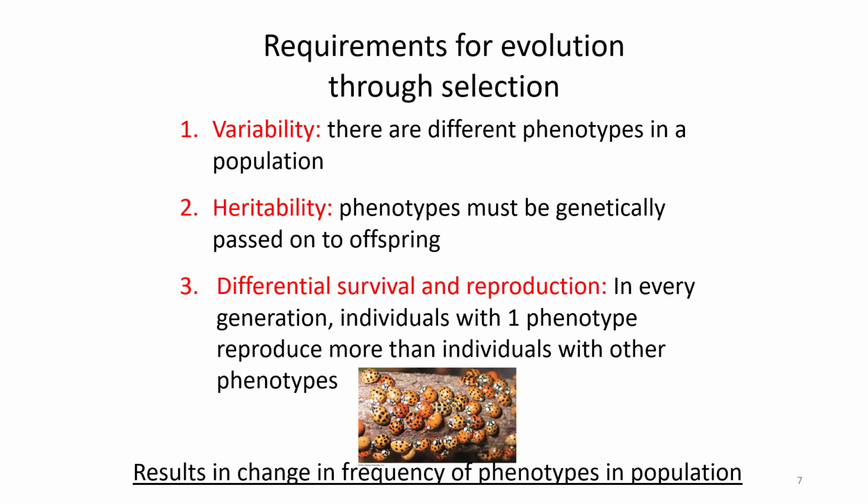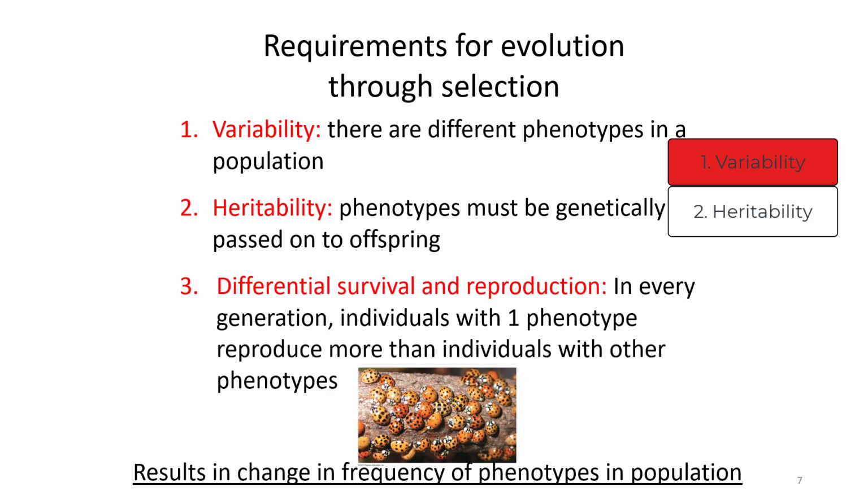First off is variability. There must be different phenotypes in a population. This implies the existence of different alleles in a population, and this variability allows natural selection to act on things. But this variability is useless unless there's also heritability. We do not see babies born with pierced ears because pierced ears are not heritable. We do see babies born with attached earlobes or not attached earlobes because those variations are heritable.